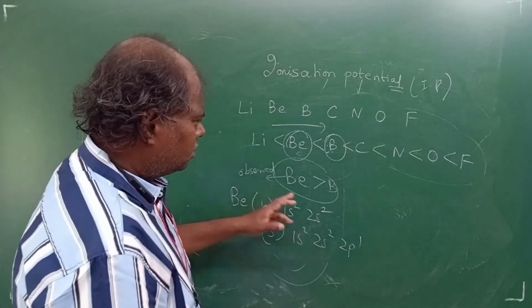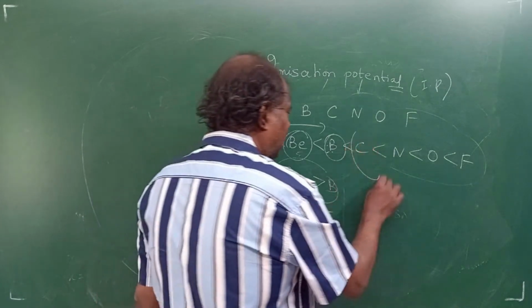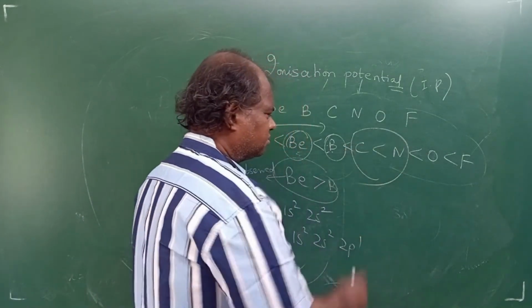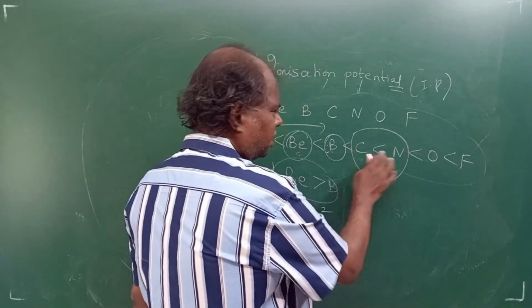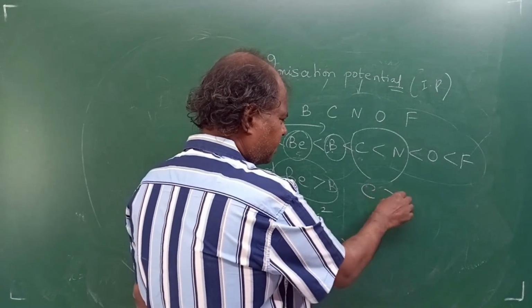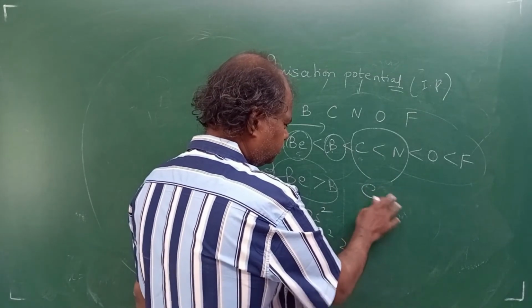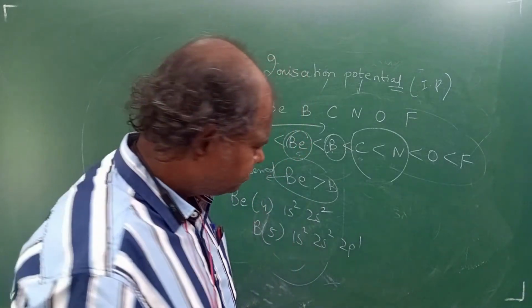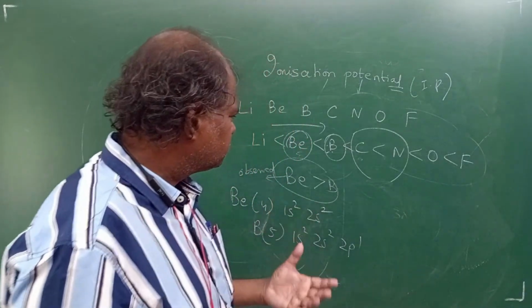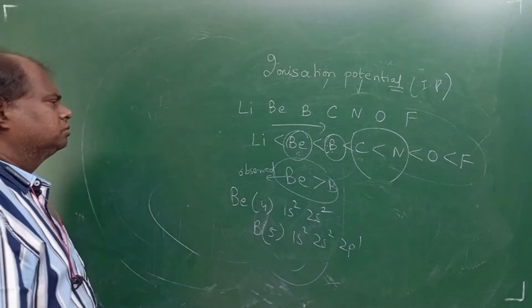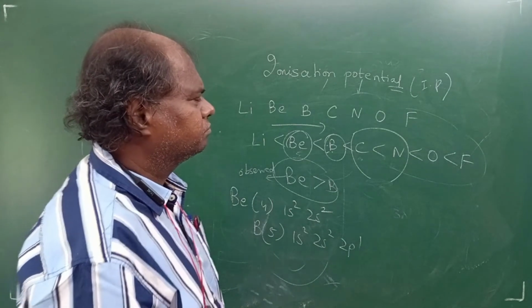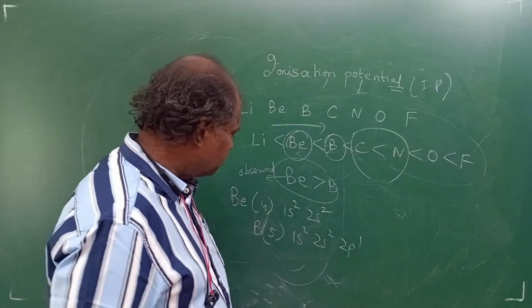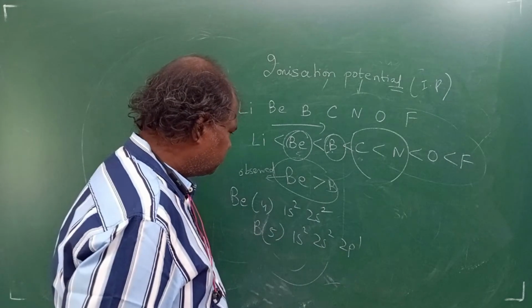Now again a problem will come between carbon and nitrogen. Let's see what the problem is. Actually carbon should be less than nitrogen, but carbon will be greater than nitrogen. Let's see what the problem is now. Students, I hope you are getting this. Please note this down. Very important.